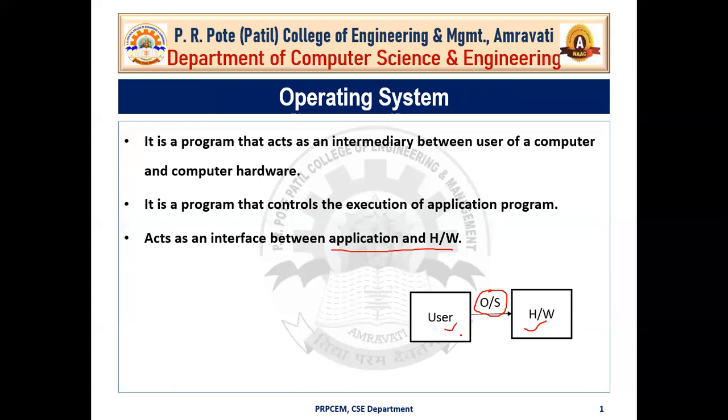Okay, so between the user and hardware, operating system works as an intermediator for the communication. For the communication between the user and the computer system, we need operating system. For example, a real life example: I can speak and understand English language, and you can speak and understand Hindi language.